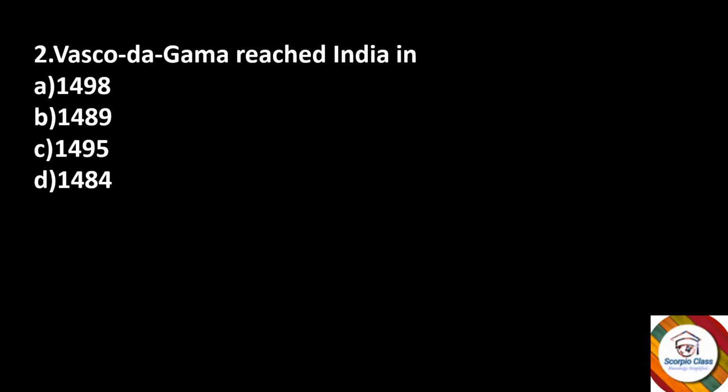Moving to the next one. Vasco da Gama reached India in the year dash. Is it 1498, 1489, 1495, or 1484? The right option is option A, 1498.